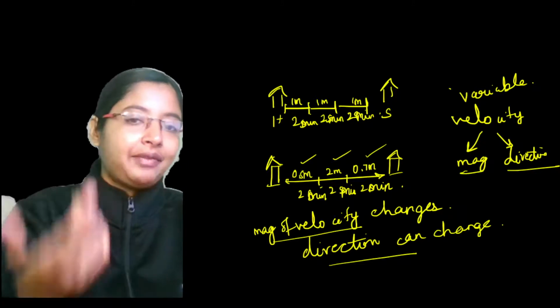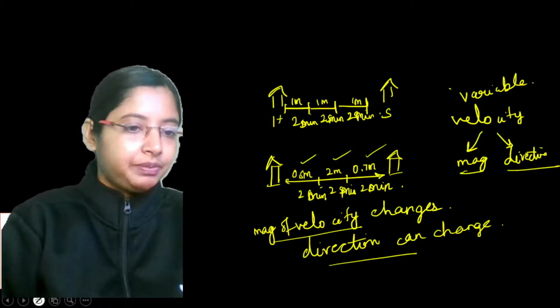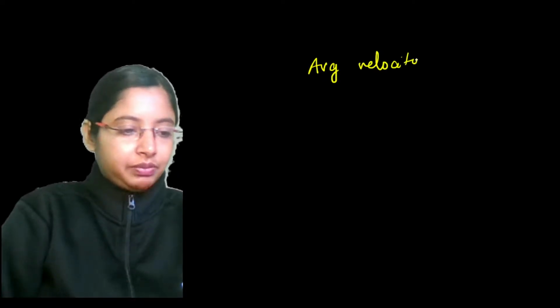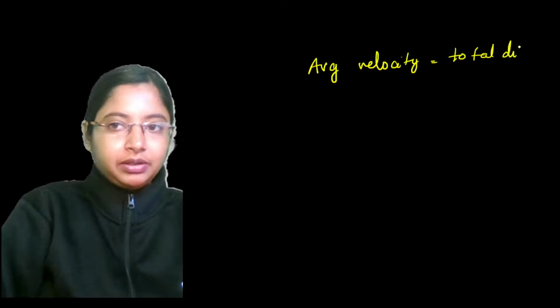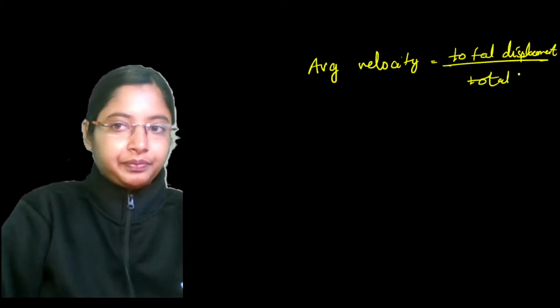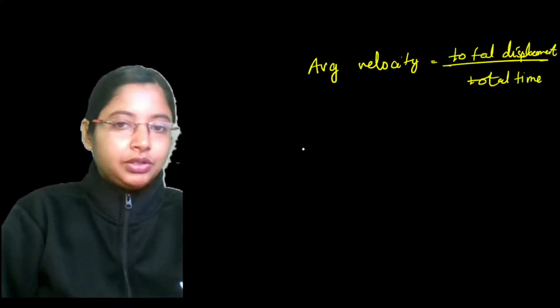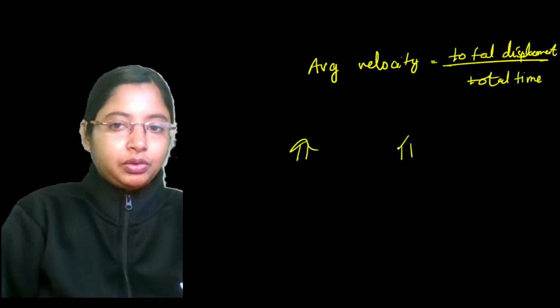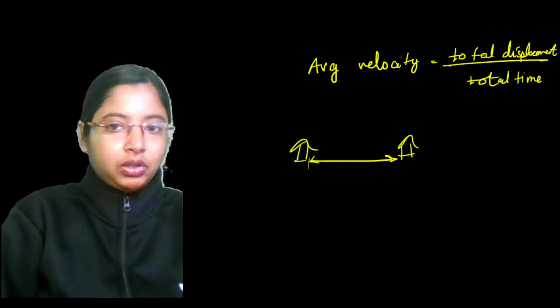Then you have average velocity. Average velocity is very, very simple. It is basically defined as the total displacement per total time. So from your home to school, what is the total displacement, and the total time taken?